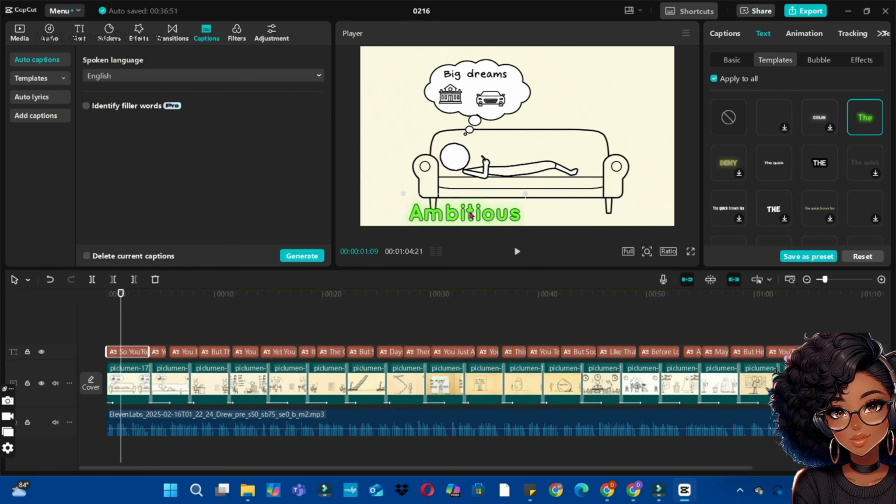Now the next thing I'm going to do is to adjust the text on the screen by dragging and dropping it somewhere here. So I'm going to also reduce the text size on the screen a bit to make sure it's not too loud on the screen.